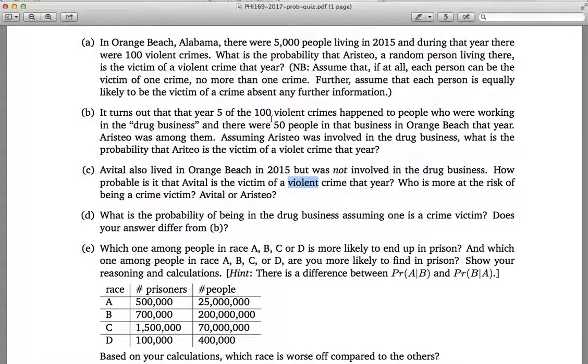So now, assuming that Aristeo was involved in the drug business, so Aristeo was one of the 50 people who worked in the drug business, what is the probability that Aristeo is the victim of a violent crime that year?